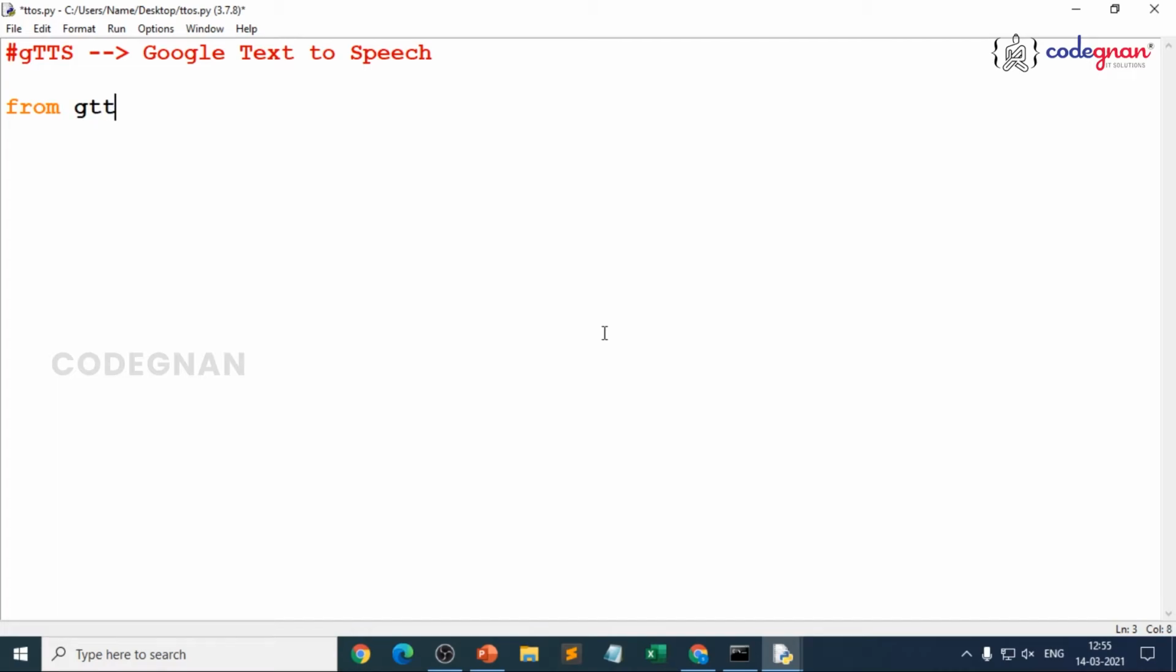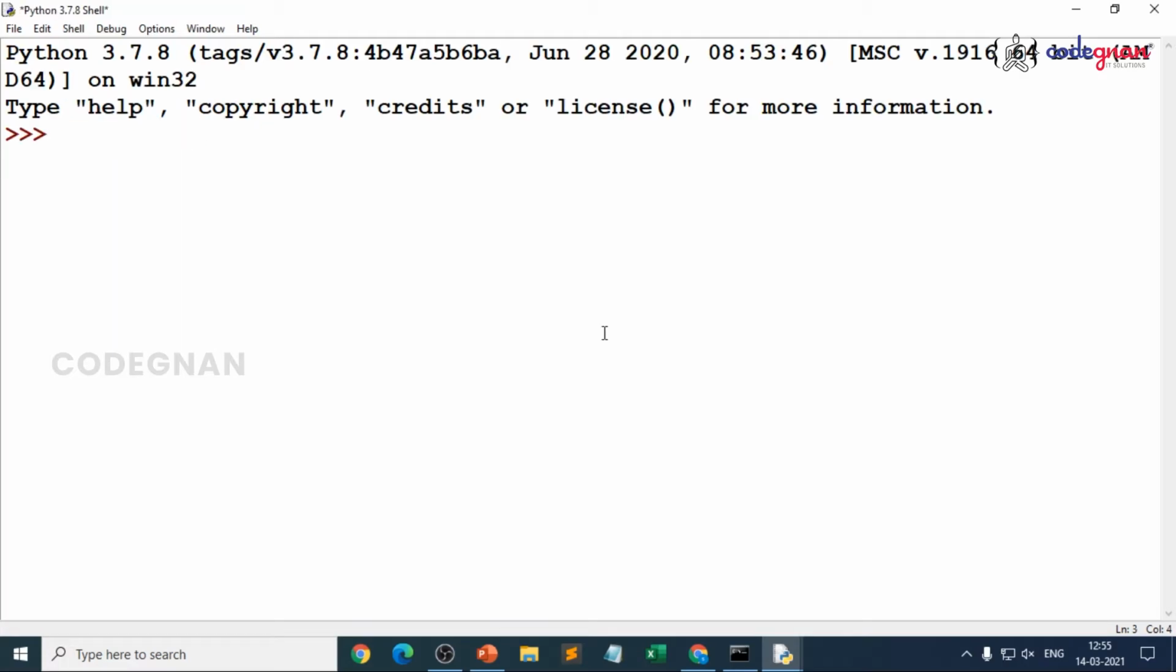So from gtts I import capital G, capital T, capital T, capital S, because we are importing the particular function from the library, Google text-to-speech. Then I'll give a speech. So speech is equal to GTTS, and I should give particular text to it. If I don't give anything, I'll save this and execute it.